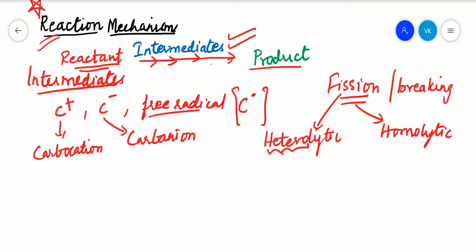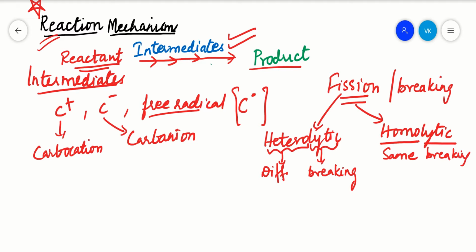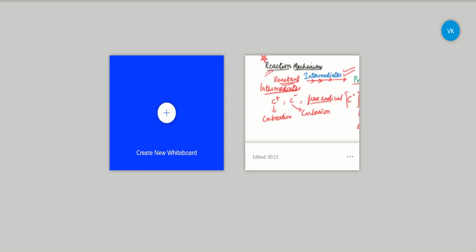Hetero itself means differently cleaved. Hetero means difference. There is some difference in the cleavage. Lytic means breaking of a bond. And homo means same. Lytic means breaking of a bond. What is the same here? What is different here? We'll go into this and check it out. Now coming to homolytic fission first. Homolytic itself means the bond is cleaved in the same way.